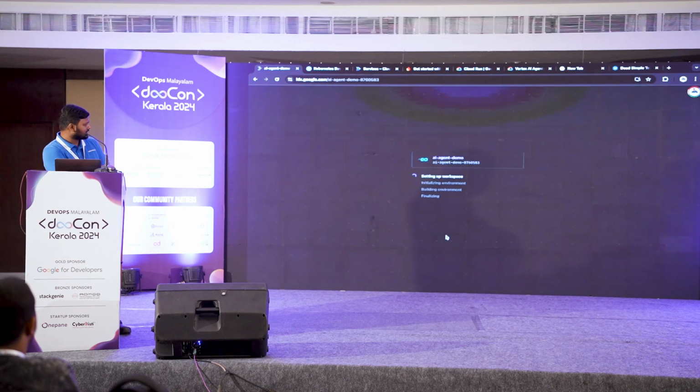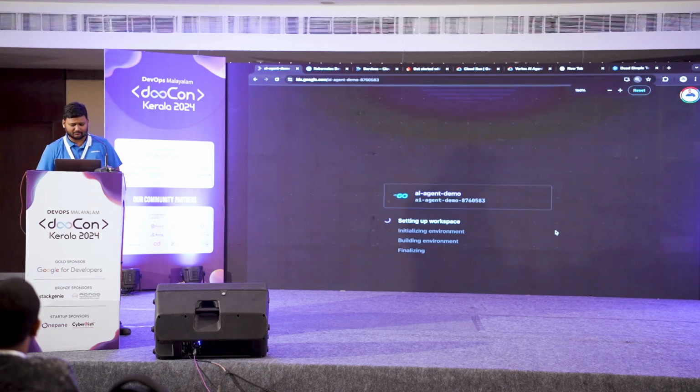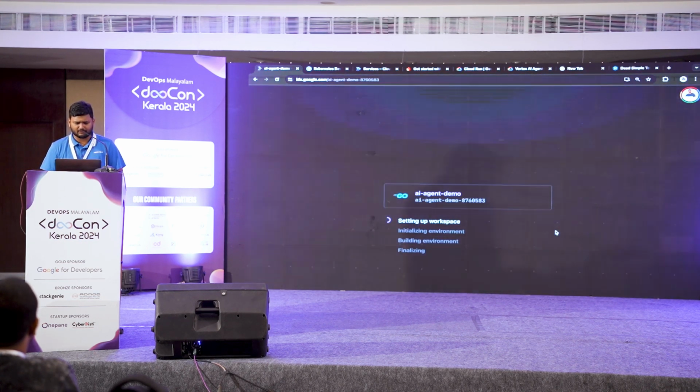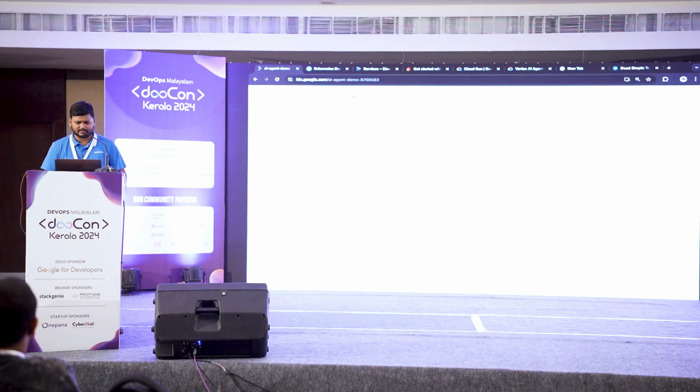and a bunch of initialization steps: setting up workspace, initializing environment, building environment, and finalizing. It does not take a lot of time. I think somewhere around 3 to 5 minutes on a good day. Obviously depends on the load that is coming in onto this system. But yeah, once it is done, is it done?